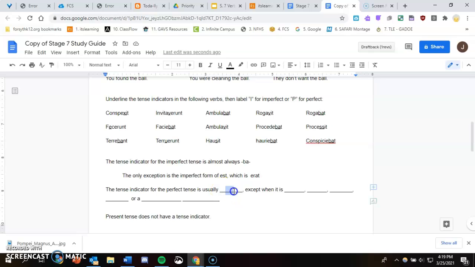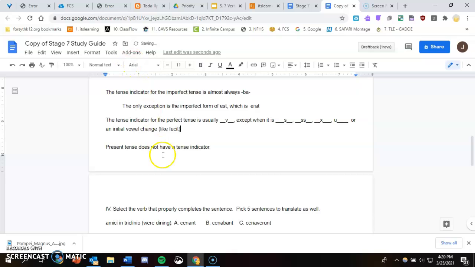The tense indicator for the perfect tense, as we've said already, is usually v, except when it is s, double s, an x, or a u, or an initial vowel change, like fecit.